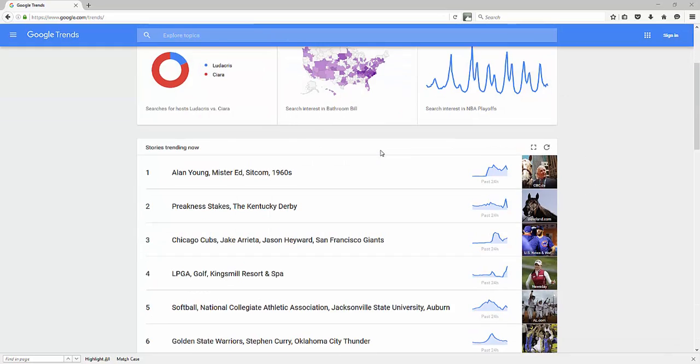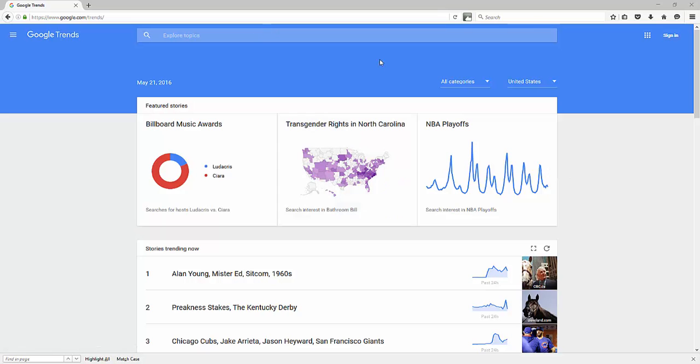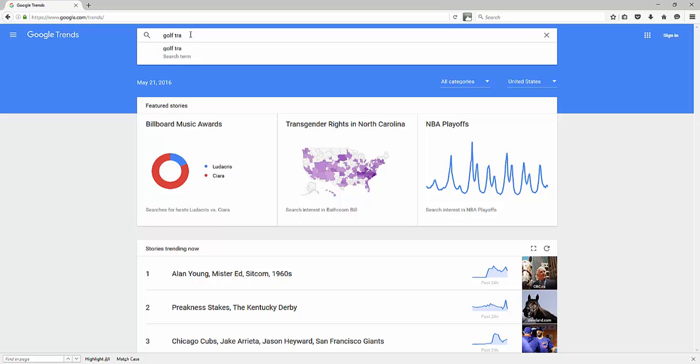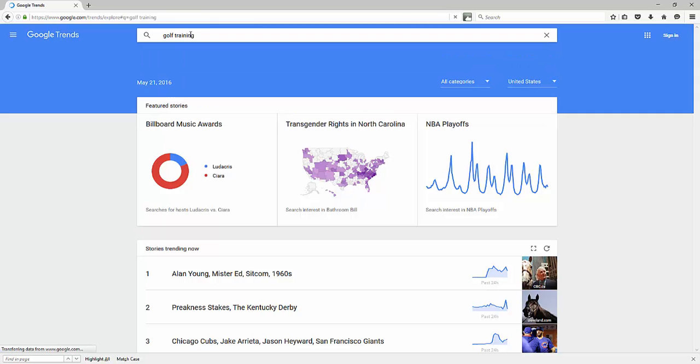Now, we already talked about the homepage. They're going to show kind of the hot news and you can sort by location. But for me, I'm going to go ahead and just do a quick search here for a certain keyword phrase. So let's go in and let's type in a niche related phrase. So let's say the phrase golf training that we already were covering. So let's say golf training here and pretending we're in the golf niche, right?